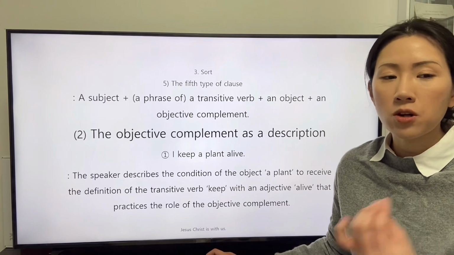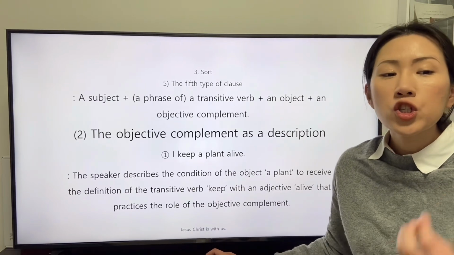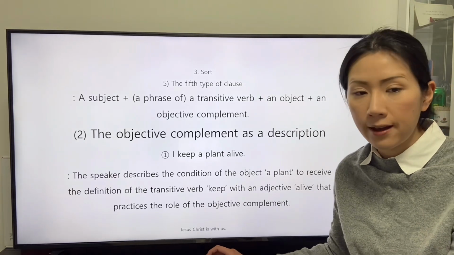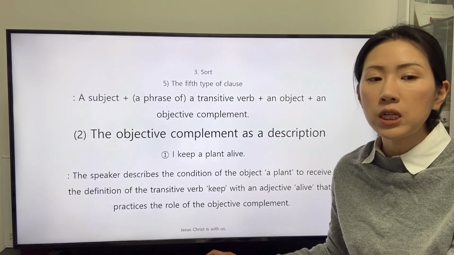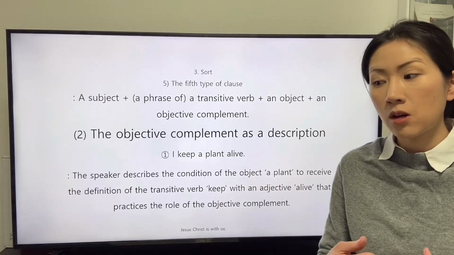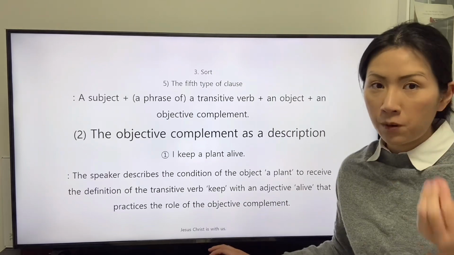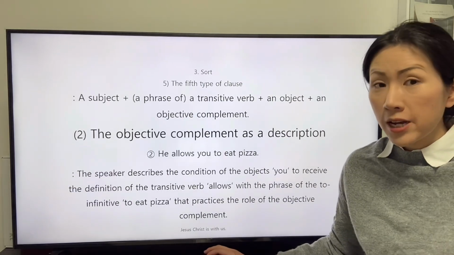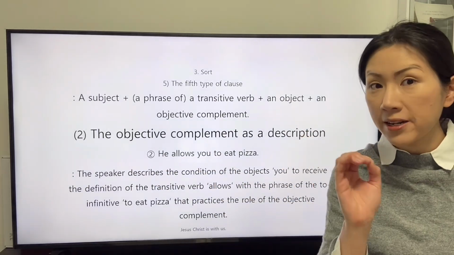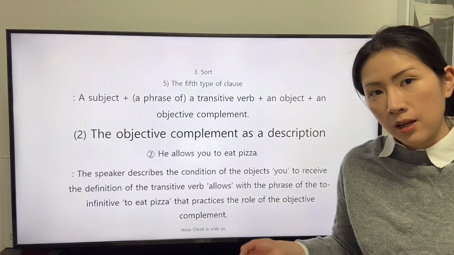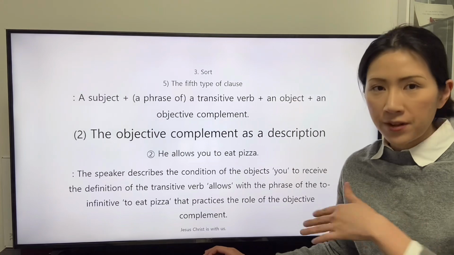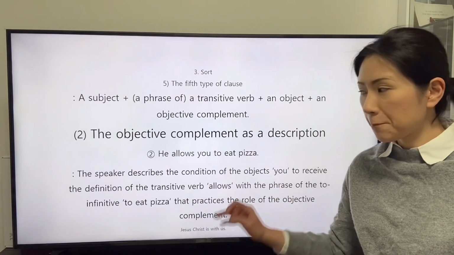The speaker describes the condition of the object, a plant, to receive the definition of the transitive verb keep with an adjective, alive, that practices the role of the objective complement. In this clause, the objective complement is constituted with a word. The second clause: he allows you to eat pizza. The objective complement has the form of the phrase of the to-infinitive, to eat pizza.